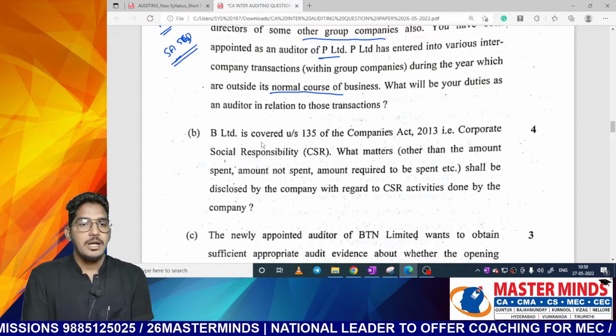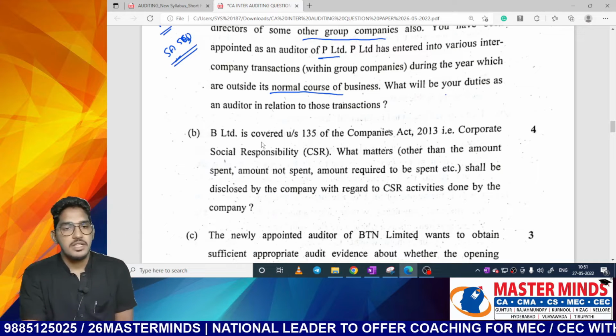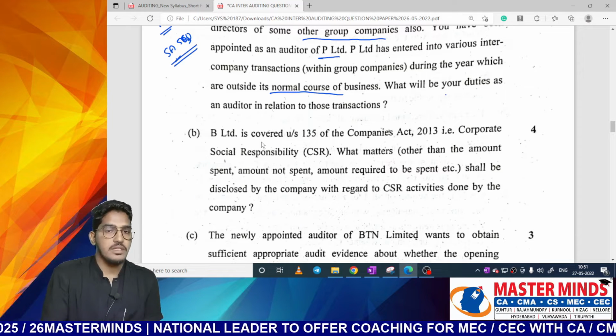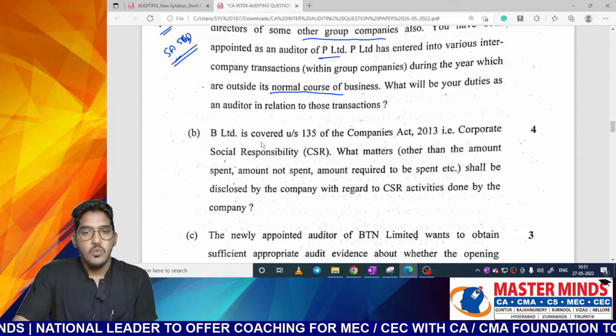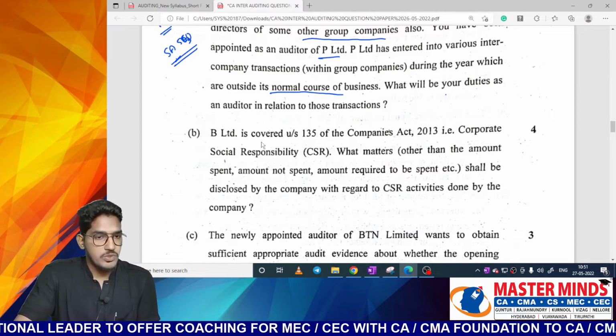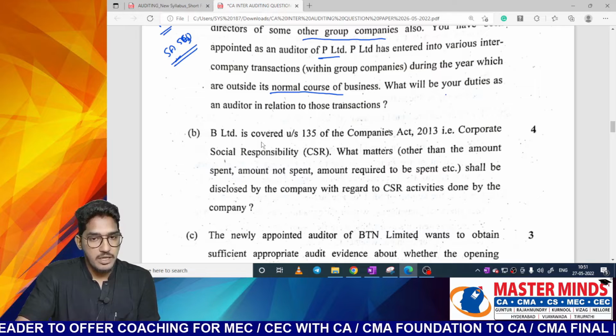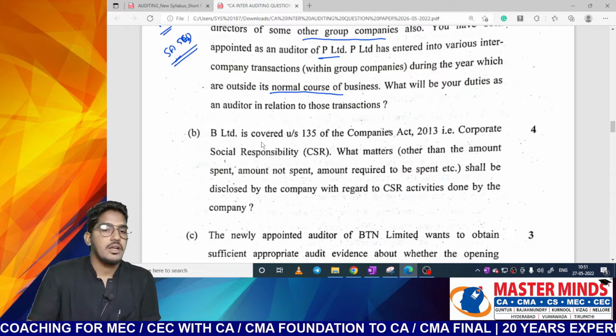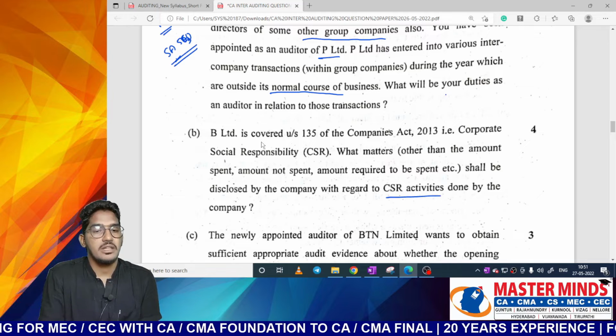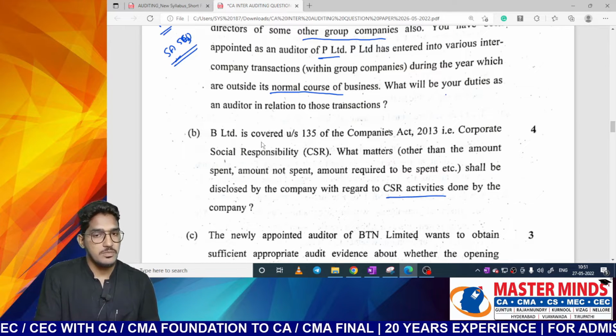Next one. B Limited is covered under section 135 of the Companies Act 2013. That is corporate social responsibility. What matters other than the amount spent, amount not spent, amount required to be spent, etc. shall be disclosed by the company with regard to CSR activities done by the company. So this also the majority of the students might take it as wrong.